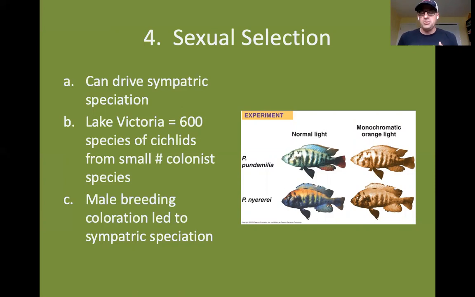Some of that is attributed to the introduction of a non-native predator fish called the Nile perch into Lake Victoria, but also the water in Lake Victoria is becoming more and more polluted, so it becomes more difficult for the females to distinguish the males based on their coloration because the water is more polluted. So we're seeing a decrease in the number of cichlid species in Lake Victoria.